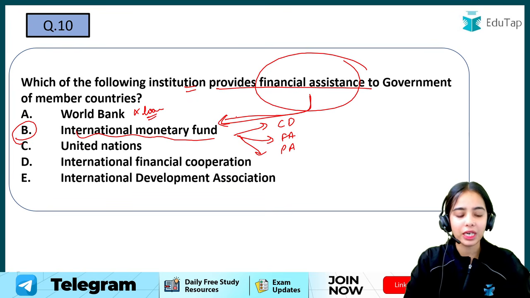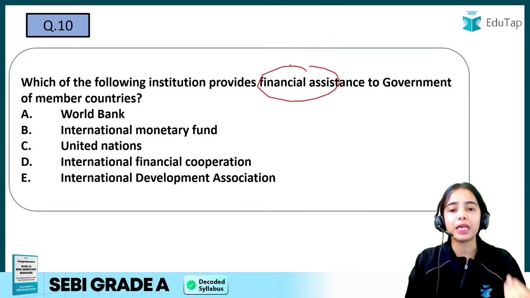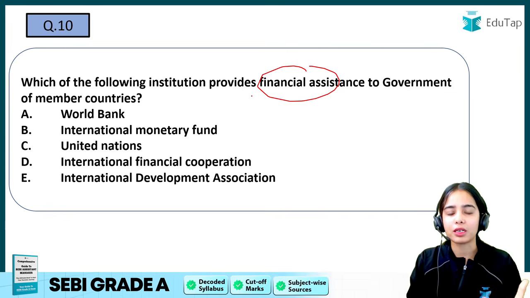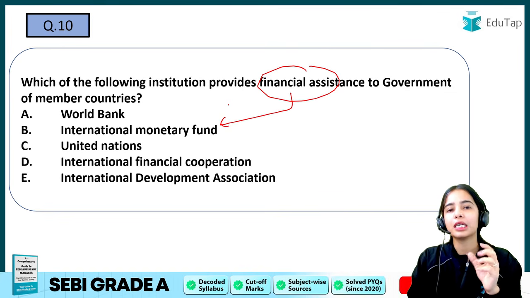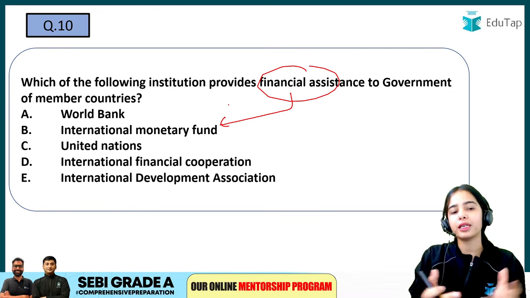And yes, I know that in the examination it will be very hard for you to keep all of this in mind, but try to find the best answer. The financial assistance is majorly related to the IMF. It is a term that is directly connected with the IMF.